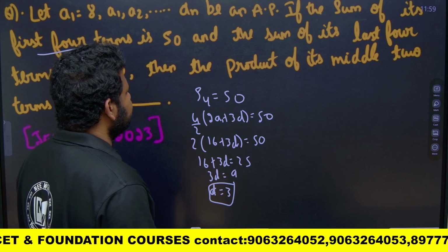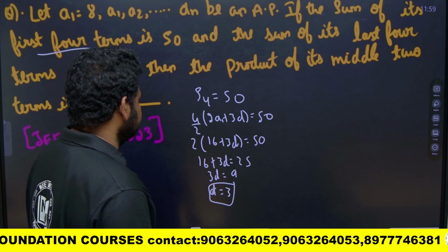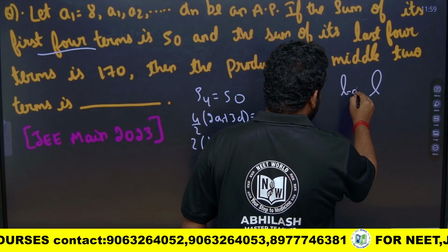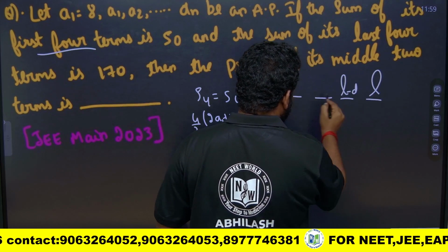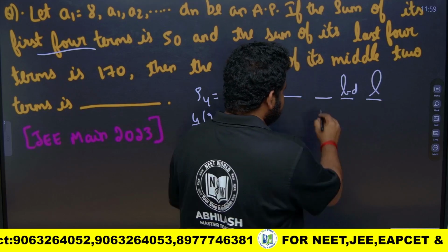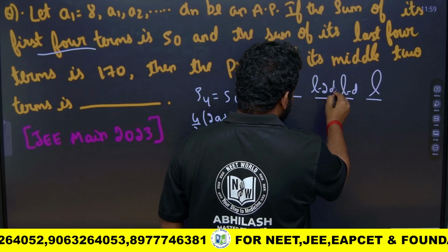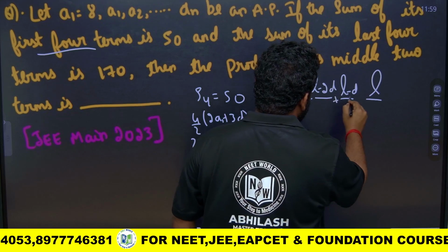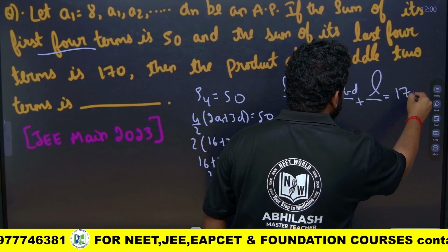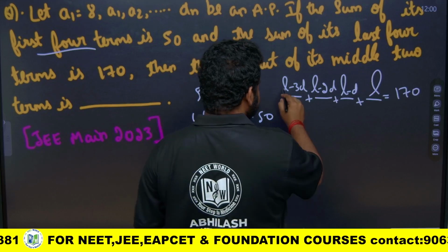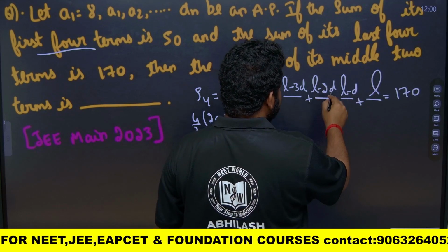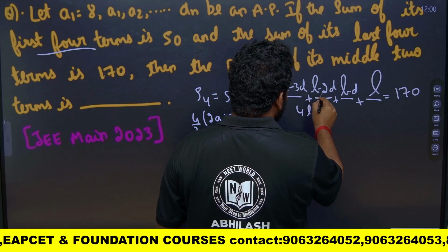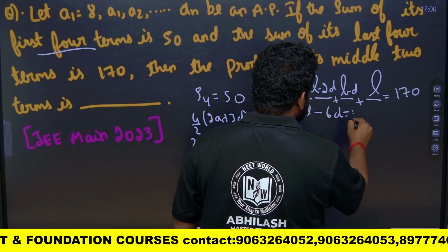Now, they are telling the sum of its last 4 terms is 170. Suppose this is the last term L, the previous terms will be L minus d, L minus 2d, and L minus 3d. Their sum is equal to 170. This is nothing but 4L minus 6d is equal to 170.